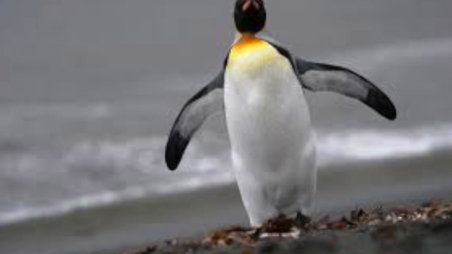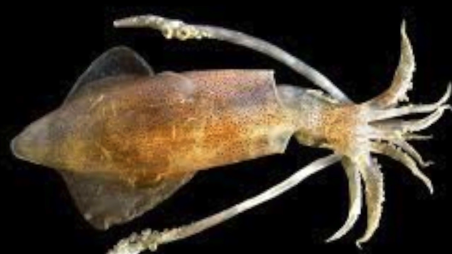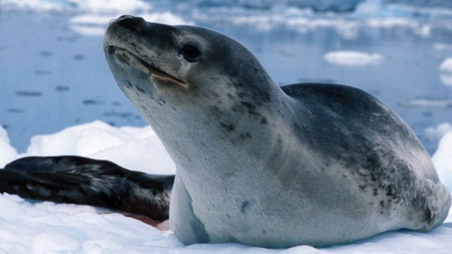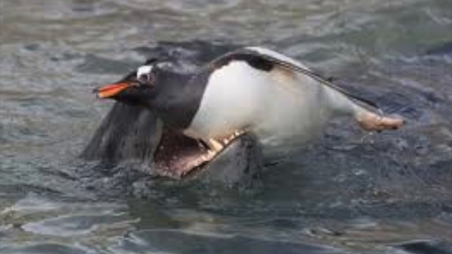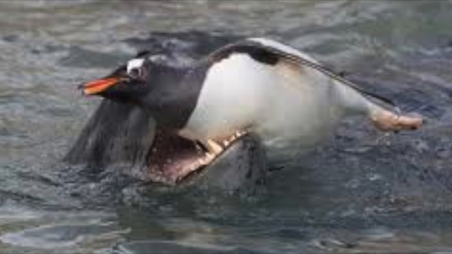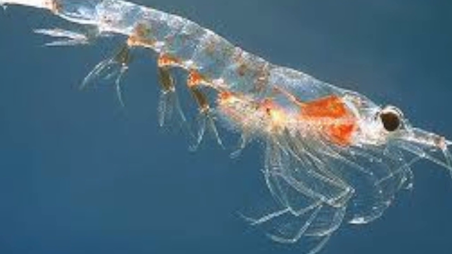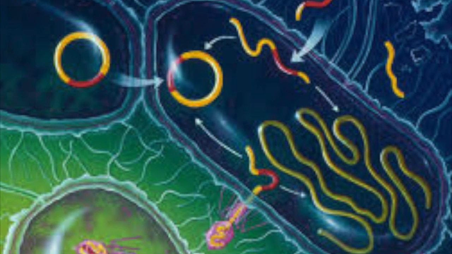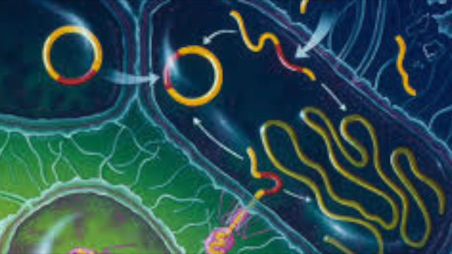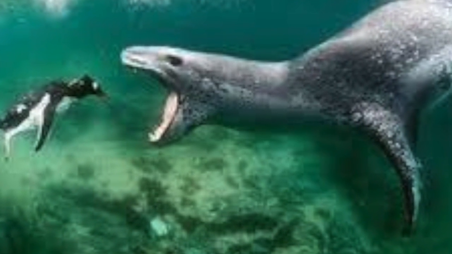A secondary consumer would be penguin, fish, crabeater seals, or squid. The tertiary consumer would be leopard seals, elephant seals, and whales. Leopard seals predominantly eat penguins and fish. Younger leopard seals will eat krill or other seals. Decomposers in this environment are worms, fungus, and bacteria. Leopard seals are heterotrophs and are the top predators of their environment.